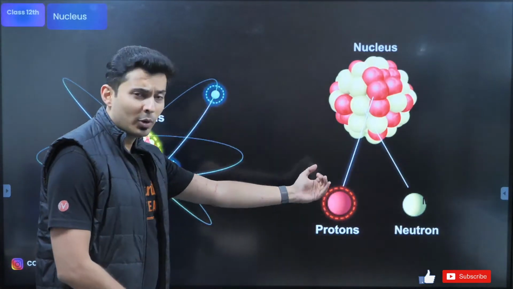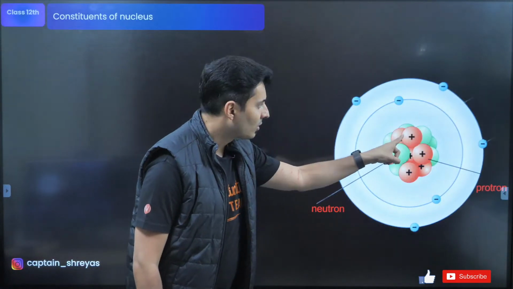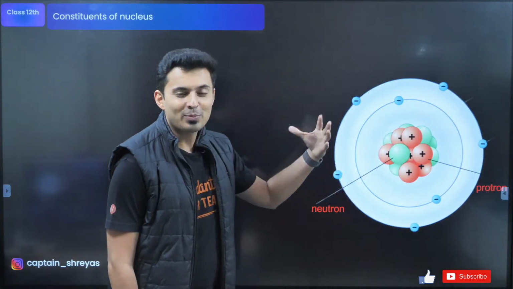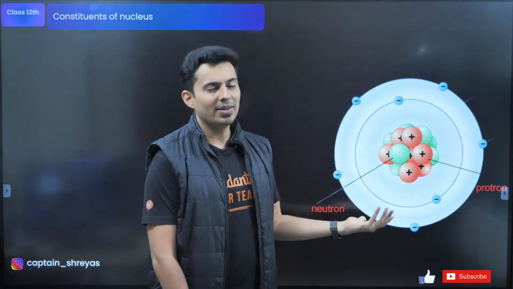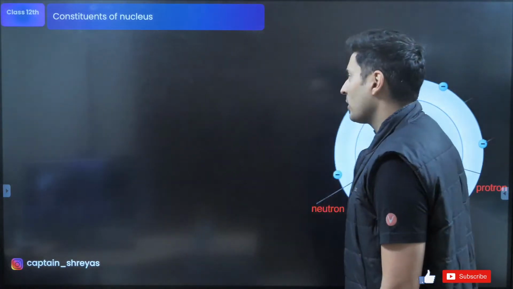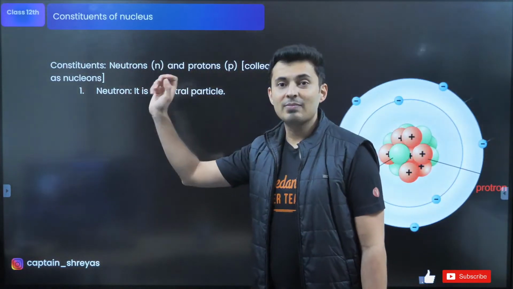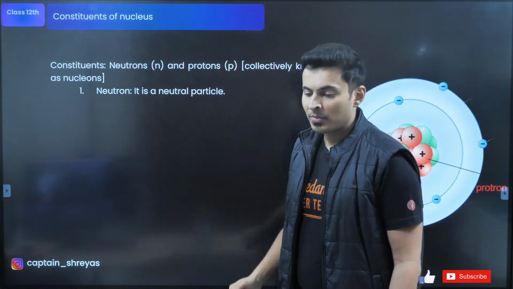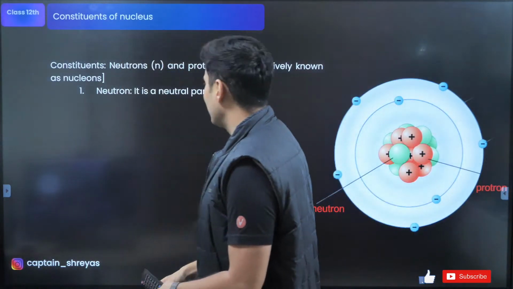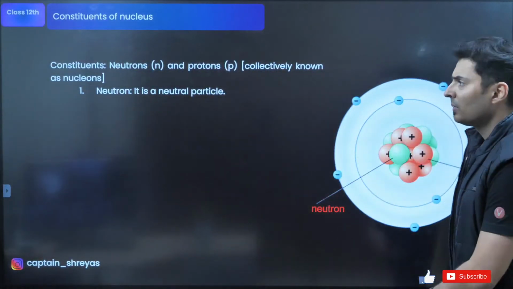Now, if you talk about more properties of proton and neutron, which are inside the nucleus, look at these positive spheres. They are protons. The green ones are the neutrons. They do not have any charge. The symbol for a proton and neutron, guys: for neutron, the symbol is N. Neutron, N. Proton, P, obviously. And like one would expect, neutron is a neutral particle, no charge at all.